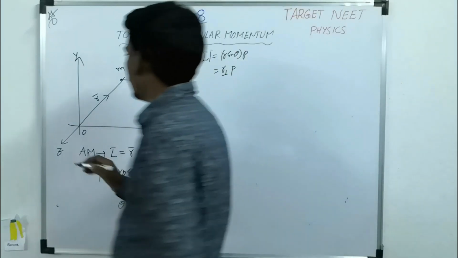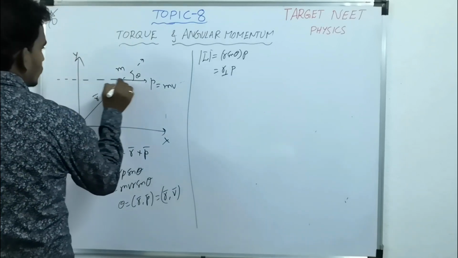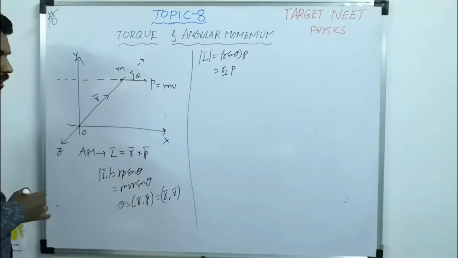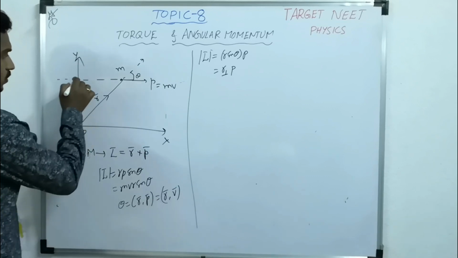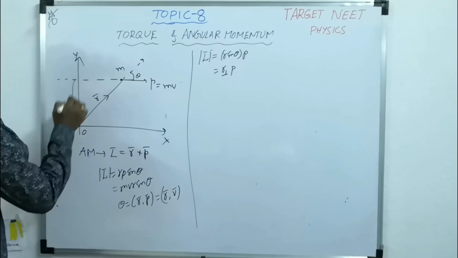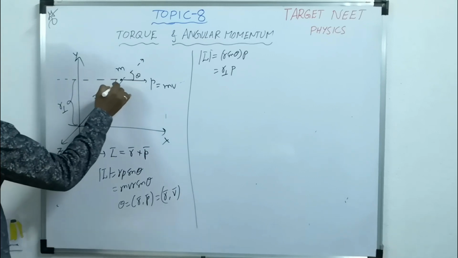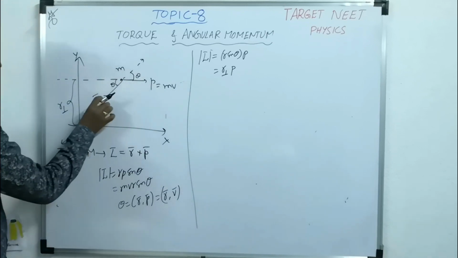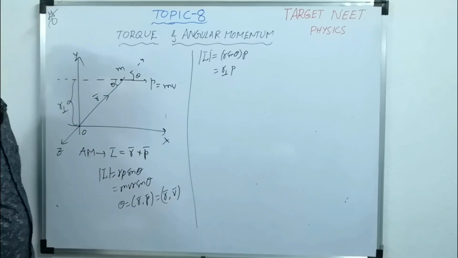Now take the line along the direction of motion. Then the perpendicular distance from the point of reference to the line of direction of motion is called r perpendicular. Same way, you can take this right angle triangle. This is r, this will become r sin theta.